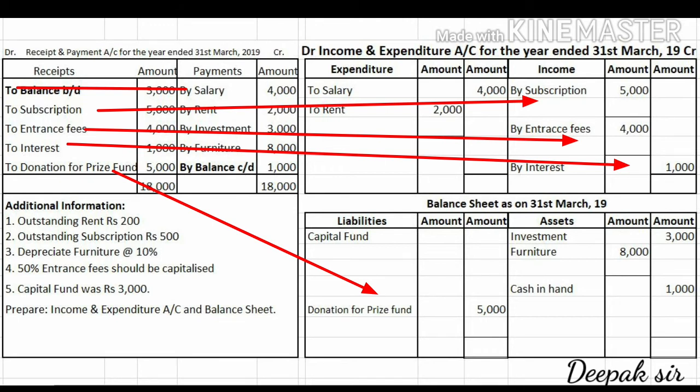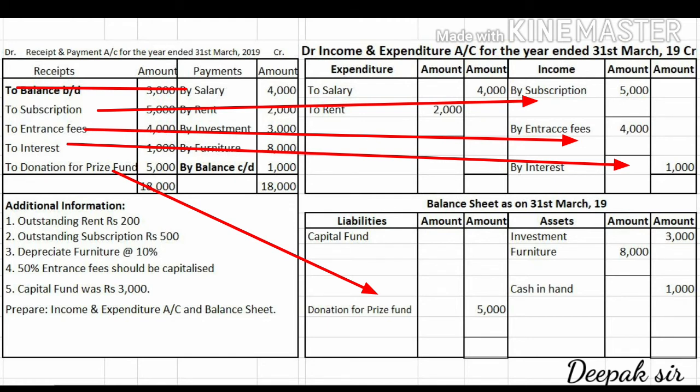On subscription and entrance fees, adjustment is given, so the amount is recorded in the inner column, and one line is left below that to solve the adjustment. On interest, there is no adjustment given, so the interest amount will be directly recorded in the outer column on your income side.